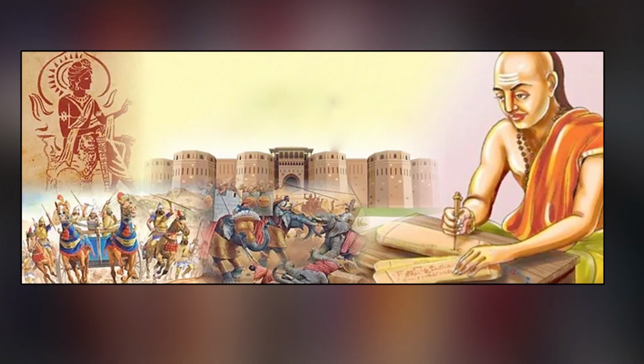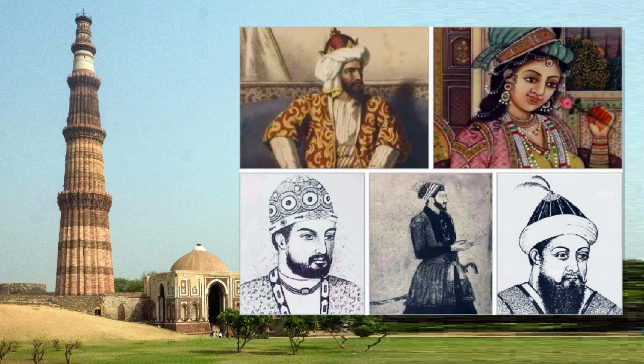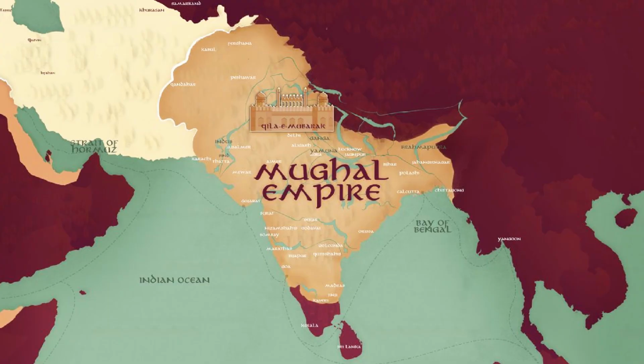After a particular time, Sultanate kingdoms came, Muhammad bin Tughlaq and all. By 1000 AD the Sultanates started, the Lodis and different groups, but ultimately it started with the Mughals.